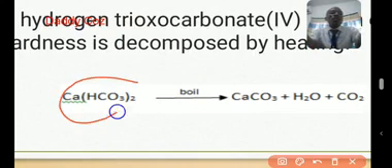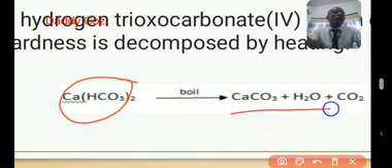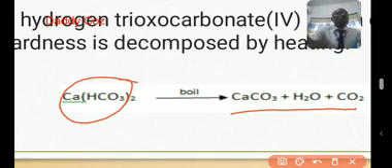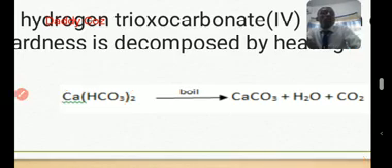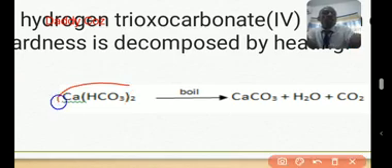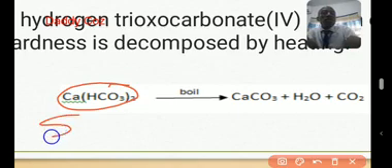In short, you are breaking this down to form this. That's a decomposition. You are breaking one compound down to form more than one compound. Now, observe that this compound is soluble. This calcium hydrogen carbonate salt is soluble in water.